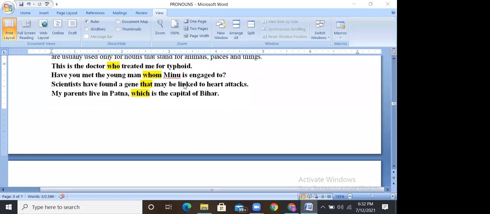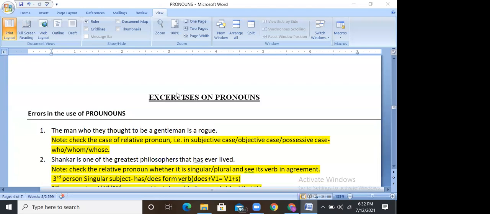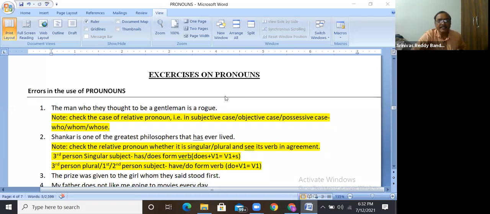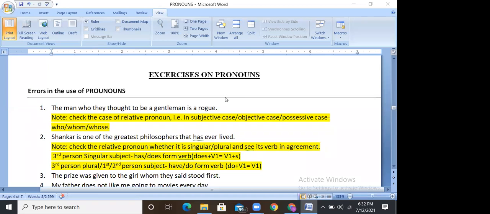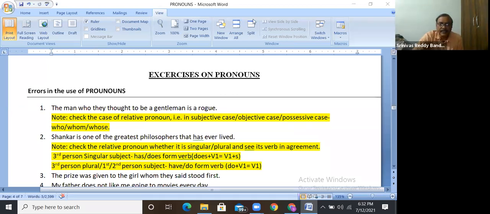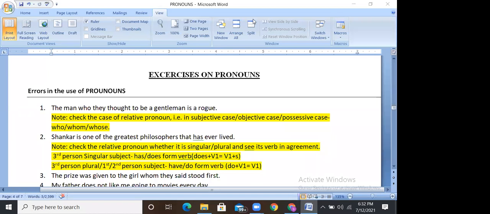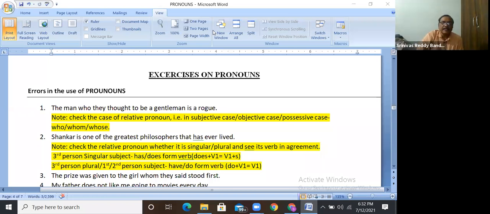Bhavireddy Ramanita, drop your hand. Now, because we are coming to pronouns here. You can unmute also. You can mute also. Now all of you participate here.